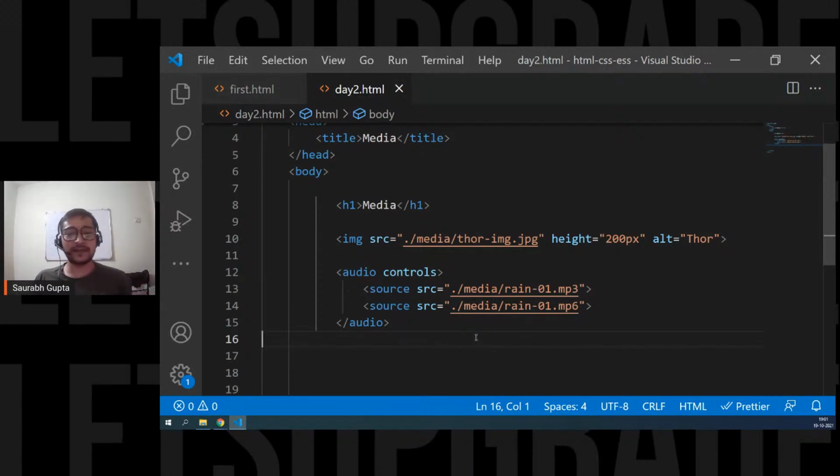We can't have controls in image. What is the need of having controls in image? Are you going to play and pause the image? Okay. Now then, let's move ahead.